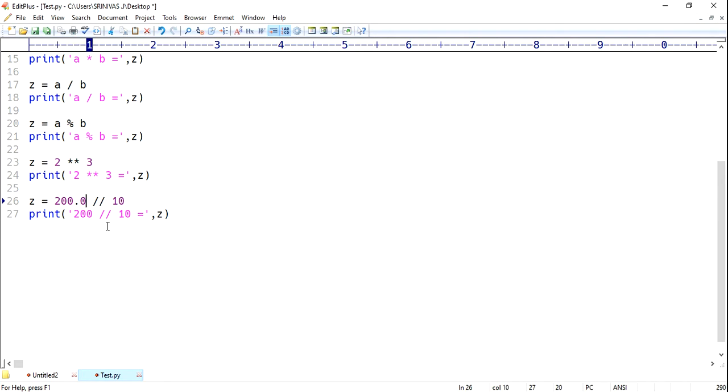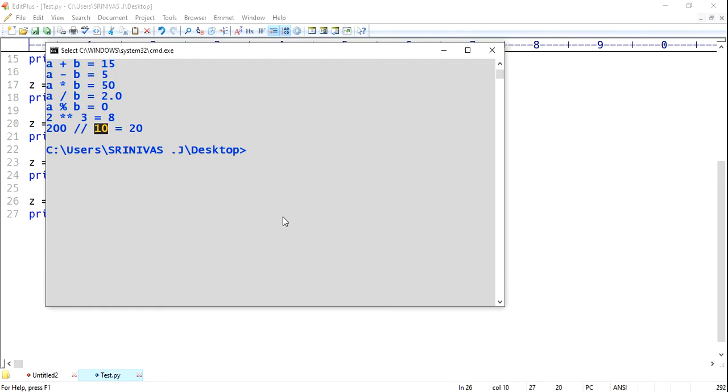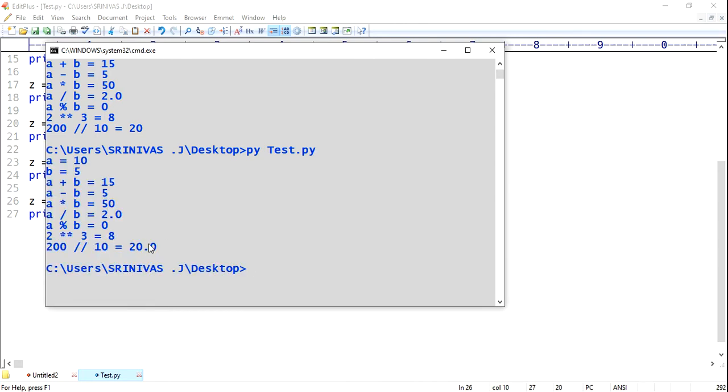.0. Yeah, now your output, save the file and see the output, py space test.py. See, our output is also coming in float, in decimals. It's coming in float mode.